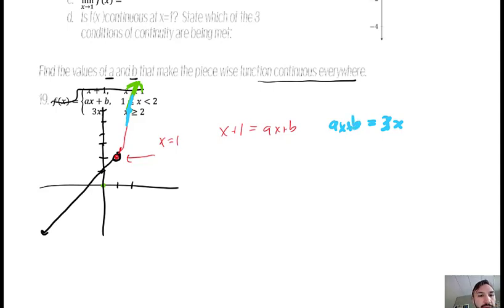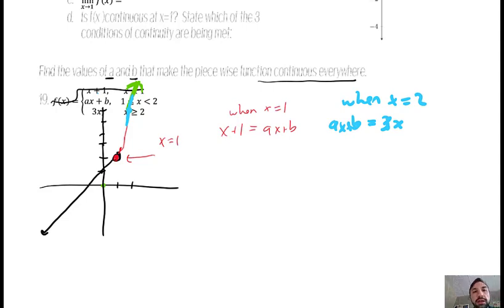But now let's think about when. I don't want these to always be equal. I don't want them to always have the same y values. I don't want these y values to be the same as these y values. I only want them to have the same y values when x equals 1. And for this one, I want them to have the same y values when x equals 2. That's like me trying to get these Lego pieces to fit together. I want them to have the same y values, so it's going from this function, it hands it off at the right place to this function, and then hands it off to that function.